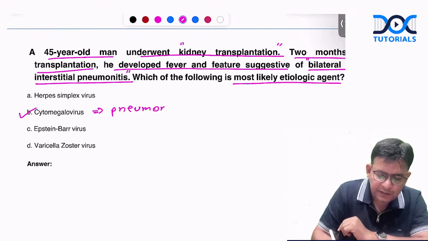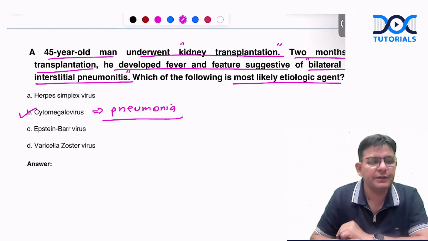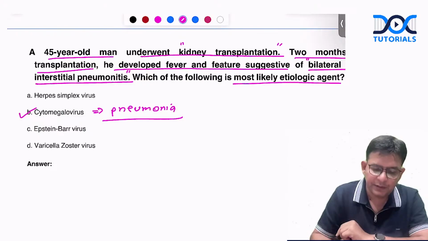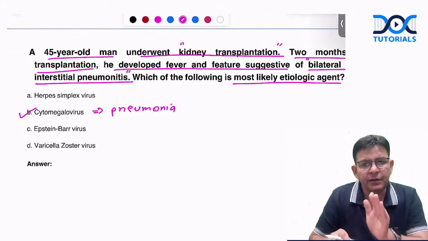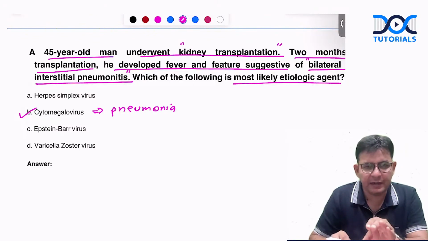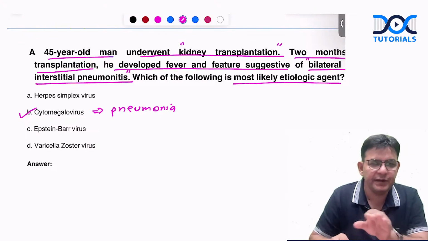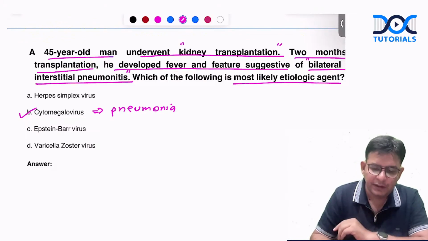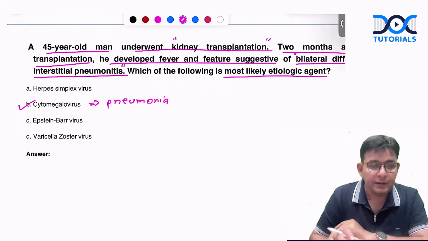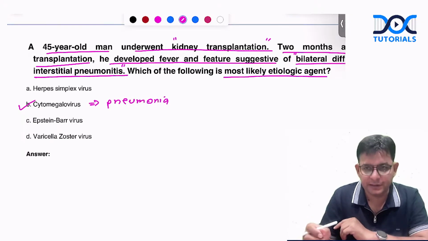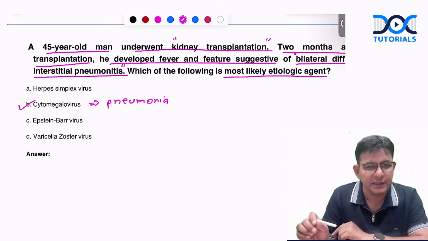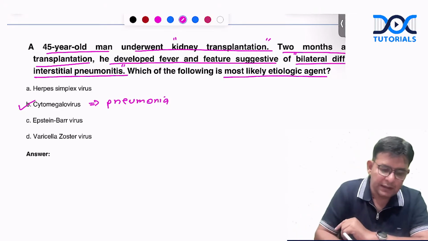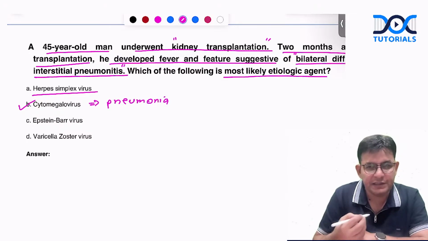And this particular pneumonia is which sort of pneumonia? Atypical pneumonia. This happens post-transplant, post-kidney transplant mostly. It can happen post-bone marrow also. Mostly 4 weeks to 4 months. This particular time period is most vulnerable to get what? CMV pneumonia, which is an atypical pneumonia. And if it would have been BK, then what would have happened? BK nephropathy. Okay, BK nephropathy, only kidneys would have been involved. And in that, which cells are seen, guys? Decoy cells.